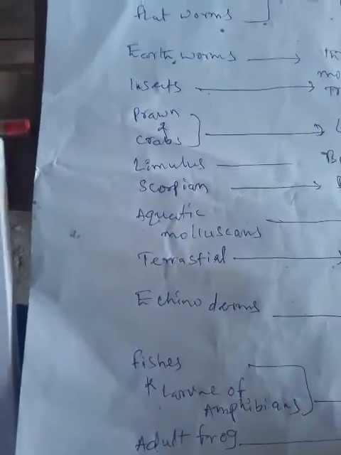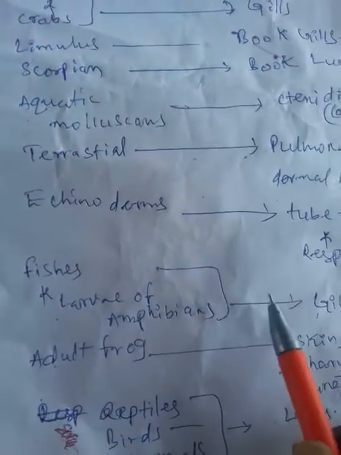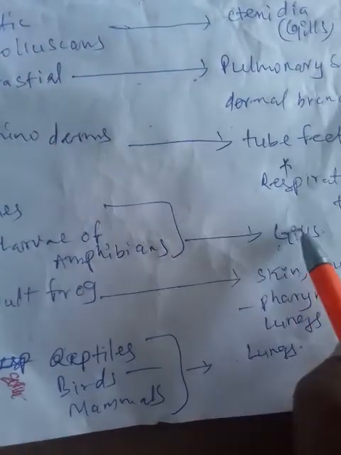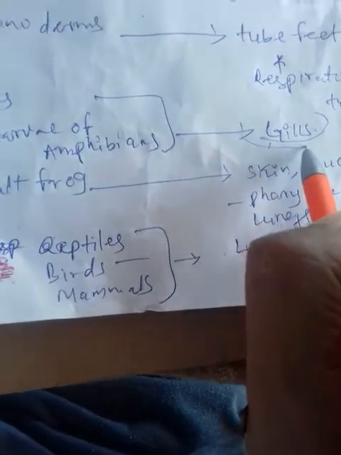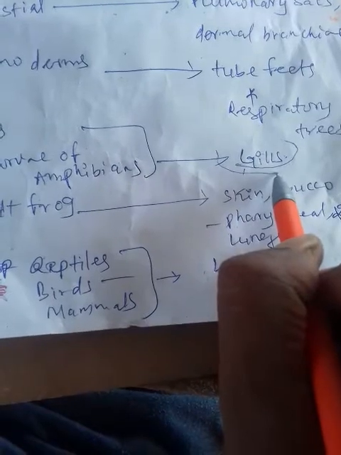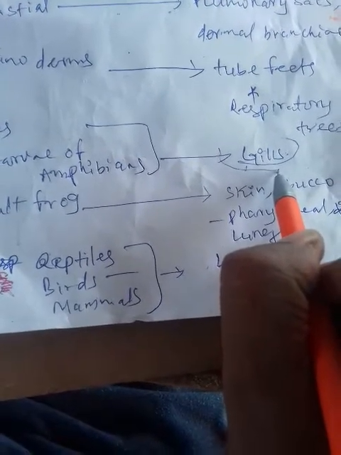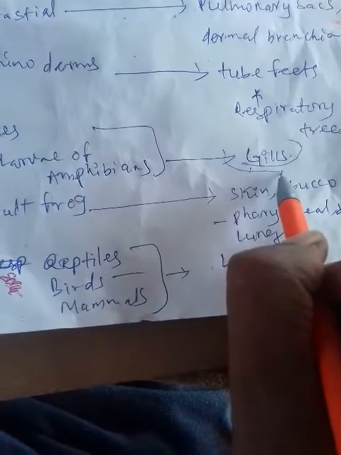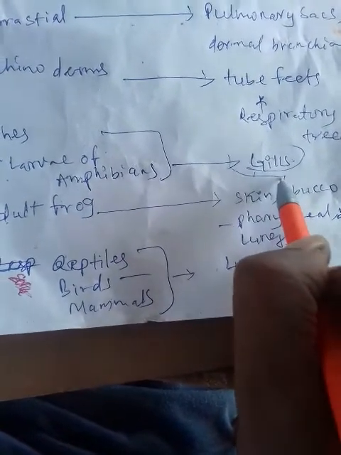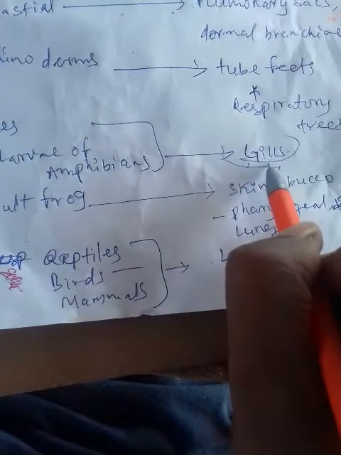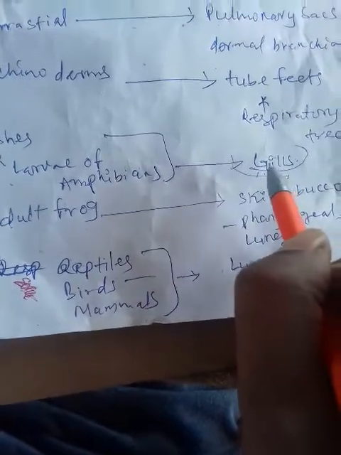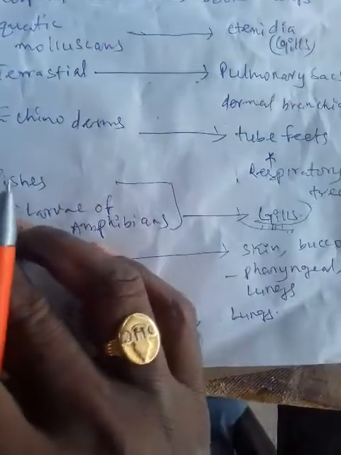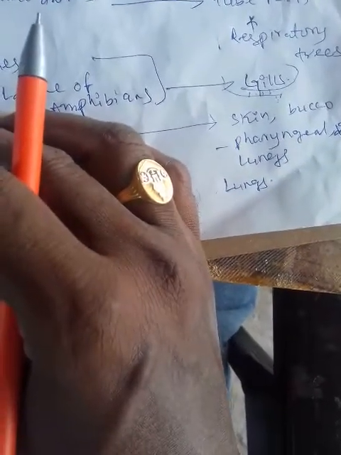Such as fishes and aquatic arthropods here. Now the vascularized bags, vascularized lamellae or vascularized plates which are present inside the body of the fishes and aquatic arthropods, are called gills. Through the gills, the process of respiration occurs by the countercurrent process. Countercurrent process means one flow always flows in the opposite direction of the other flow. The process of flowing like this is called countercurrent. Through the gills, exchange of gases occurs by the countercurrent mechanism.